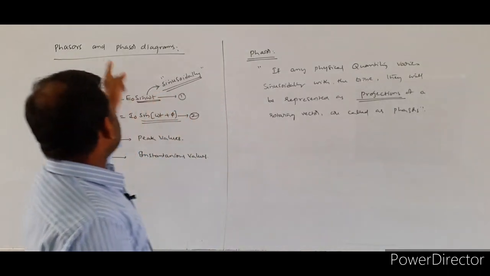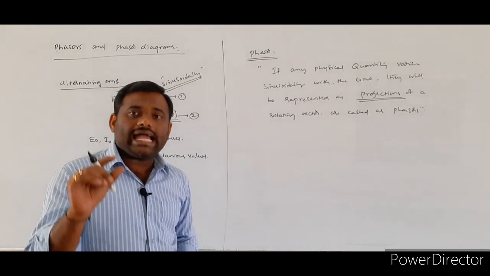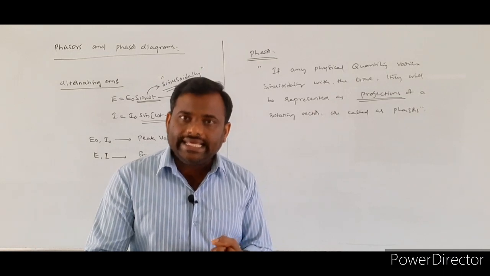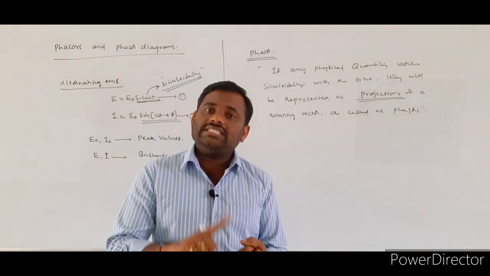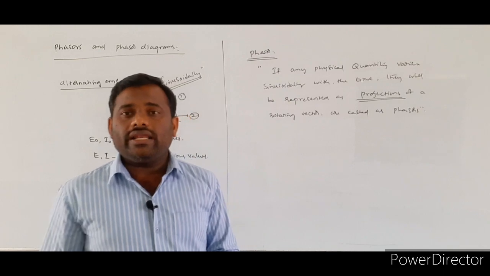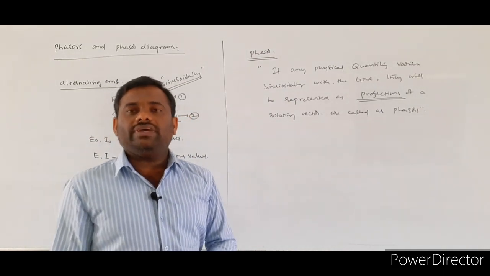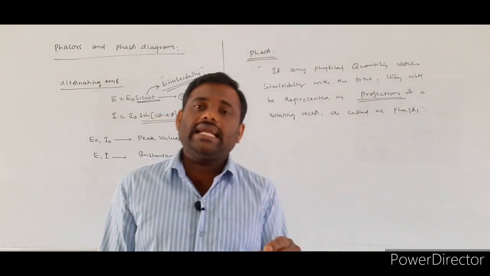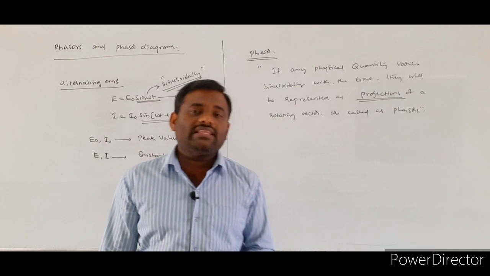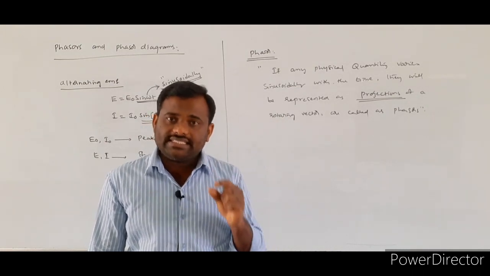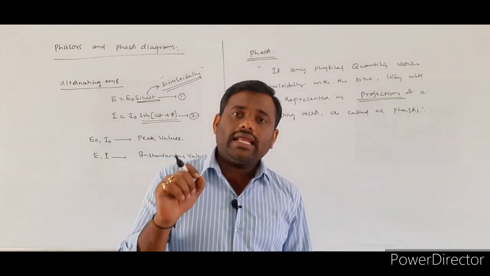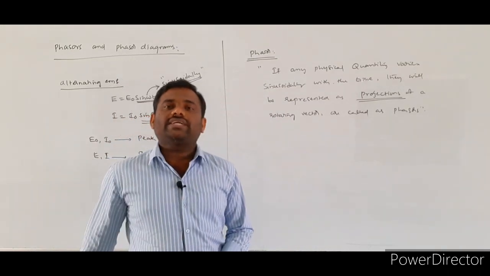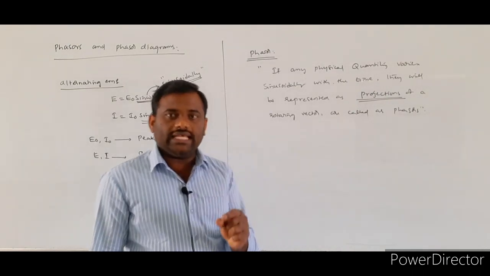And what is the phasor diagram? The diagram which includes alternating EMF as well as alternating current with some phase angle, such a diagram we call a phasor diagram.